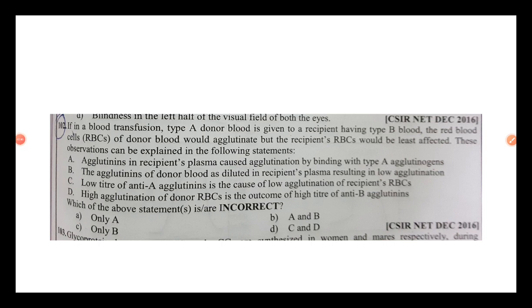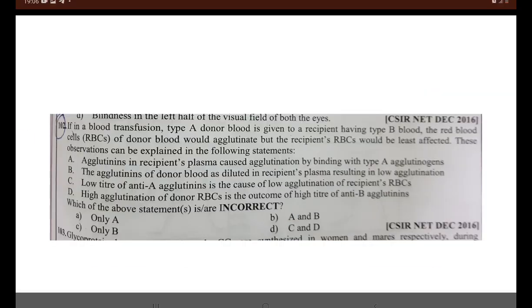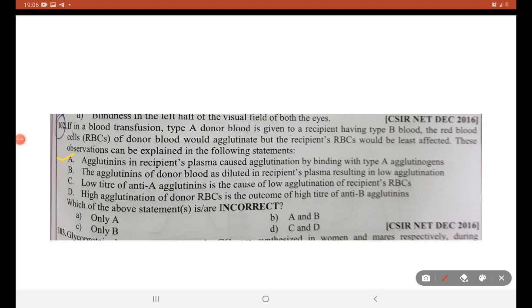So A is the wrong statement, because agglutinins present in the recipient plasma cause agglutination by binding with type A agglutinogen. No, it will not bind with agglutinogen. It will bind with the corresponding antibody. Okay. So A is the wrong statement.